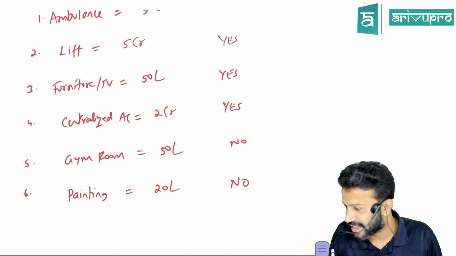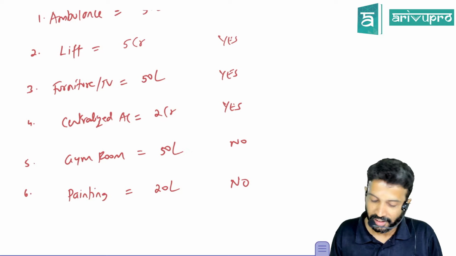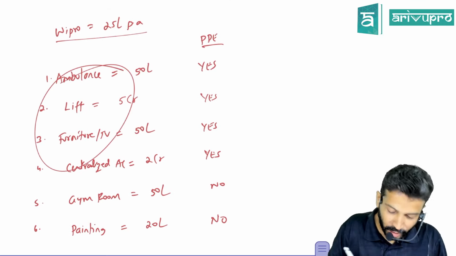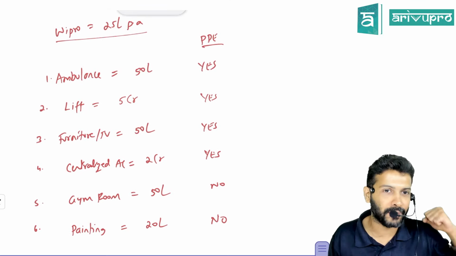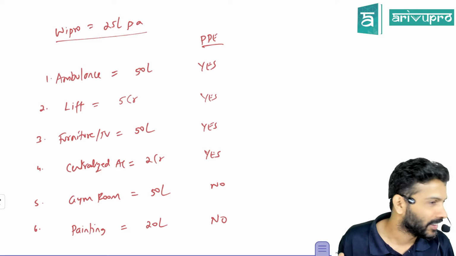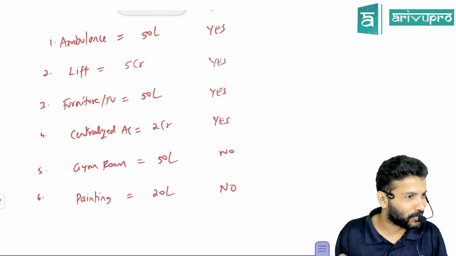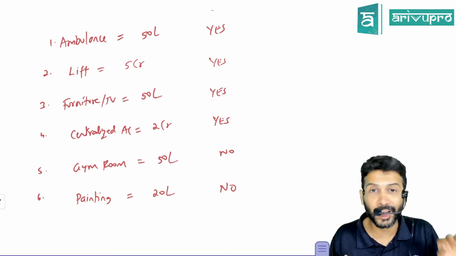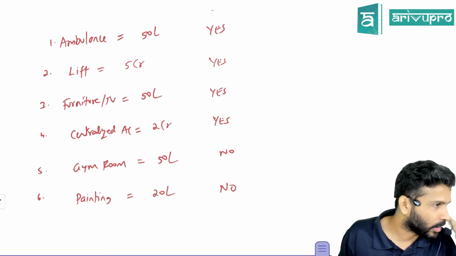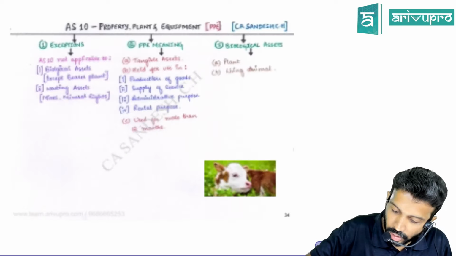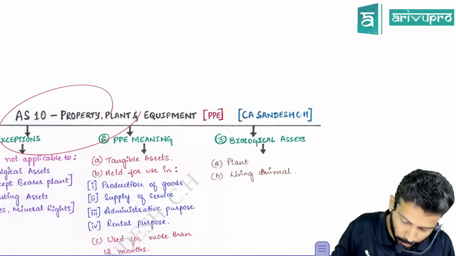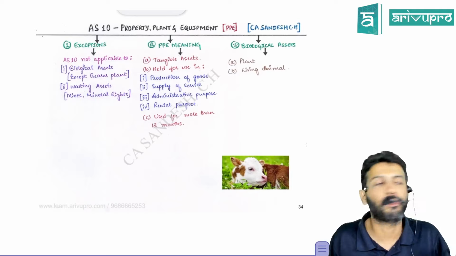No, I'm getting the popular answer as no. Okay. As long as I was telling you vehicle, lift, furniture and all, you were saying with full gusto, yes sir, yes sir. That confidence slowly faded when it came to these assets. That means some guidance was required. So that's the reason Accounting Standard 10, property, plant and equipment, was formed.